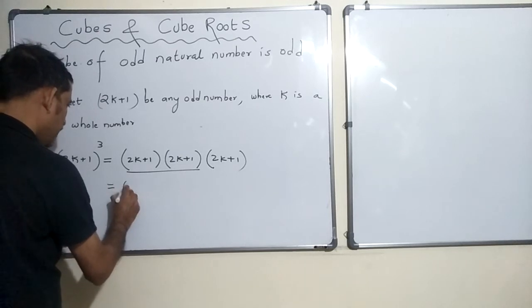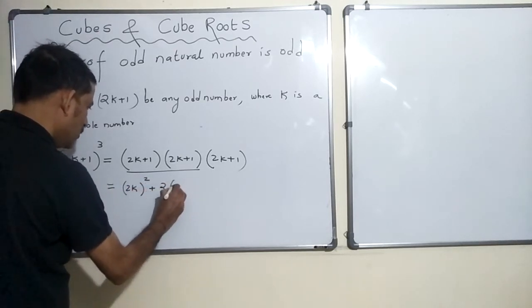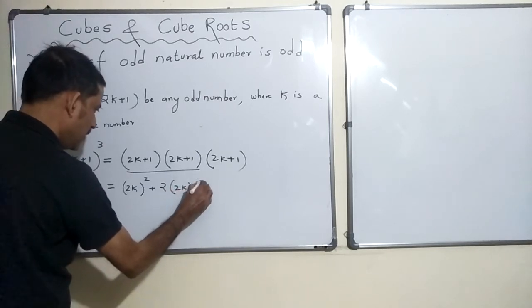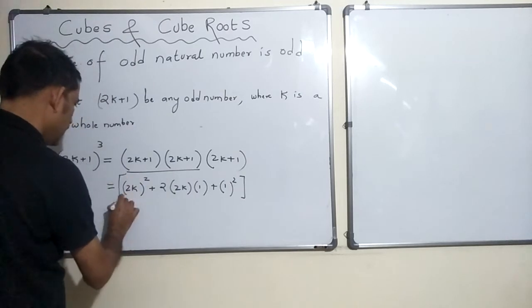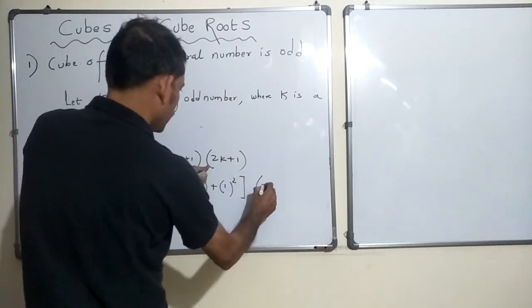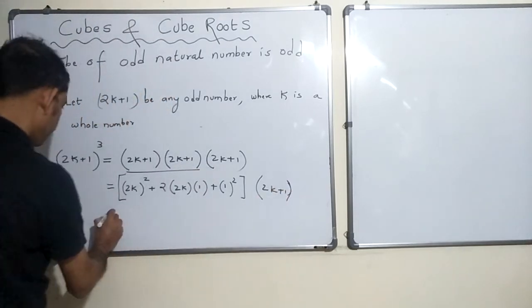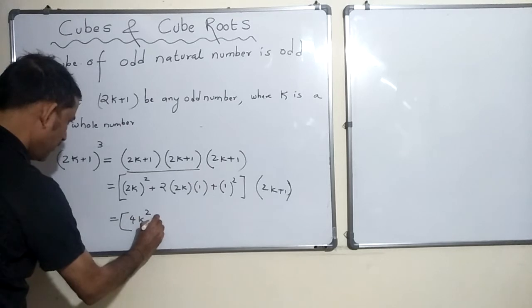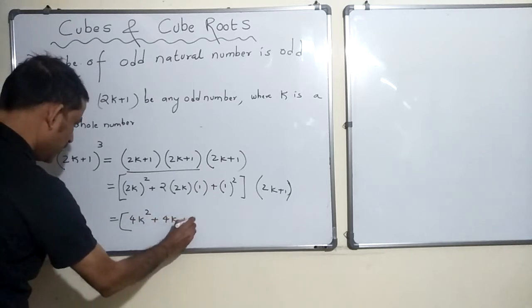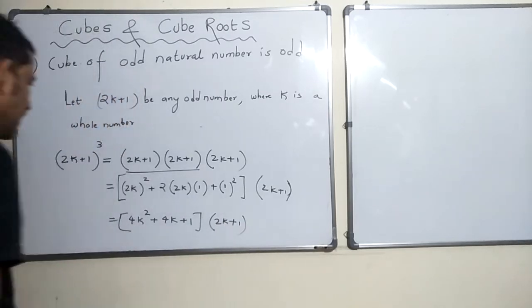So this becomes 2k whole square plus 2 times 2k times 1 plus 1 whole square. This is what I did, and this 2k plus 1 remains as it is. Now this becomes 4k square plus 4k plus 1 multiplied by 2k plus 1. Is that right?